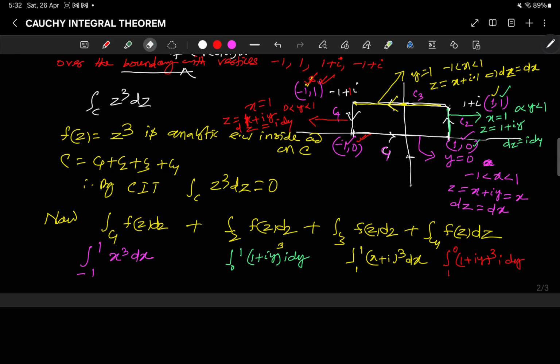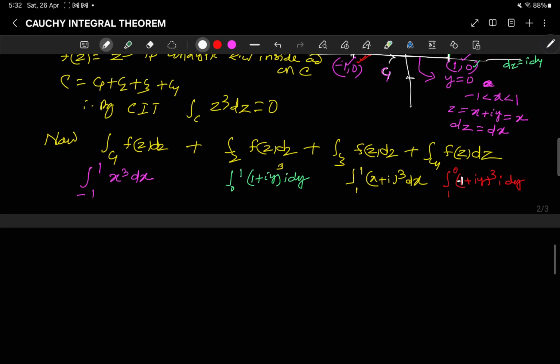Sorry, it is here x is equal to minus 1, at a distance minus 1. So here z is equal to minus 1 plus iy. Here z is equal to minus 1 plus iy. So it is here minus 1 plus iy. Okay.